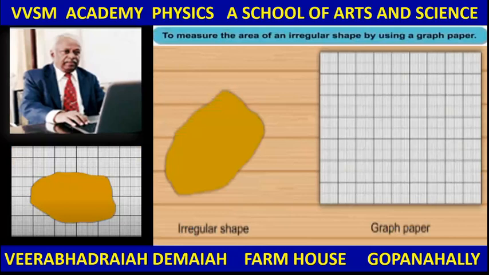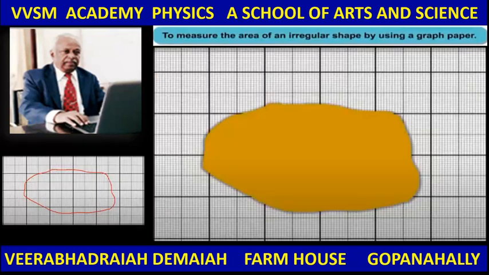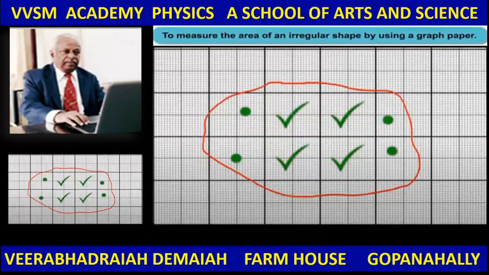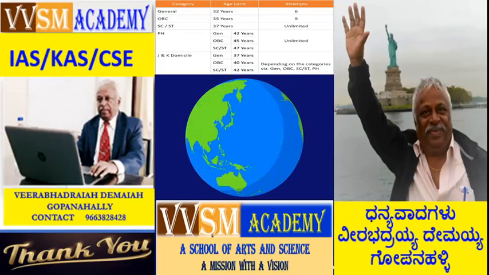So now coming to the measurement of irregular bodies. How are you going to measure irregular bodies? An irregular lamina is not having a definite shape, definite size, definite length, or definite breadth. So how do you measure it? You have to take a graph sheet and place the irregular body on it, mark the irregular shape of the body, mark the squares and determine, and count them manually. You can count all the squares, get the total number of squares, apply the formula and get it.